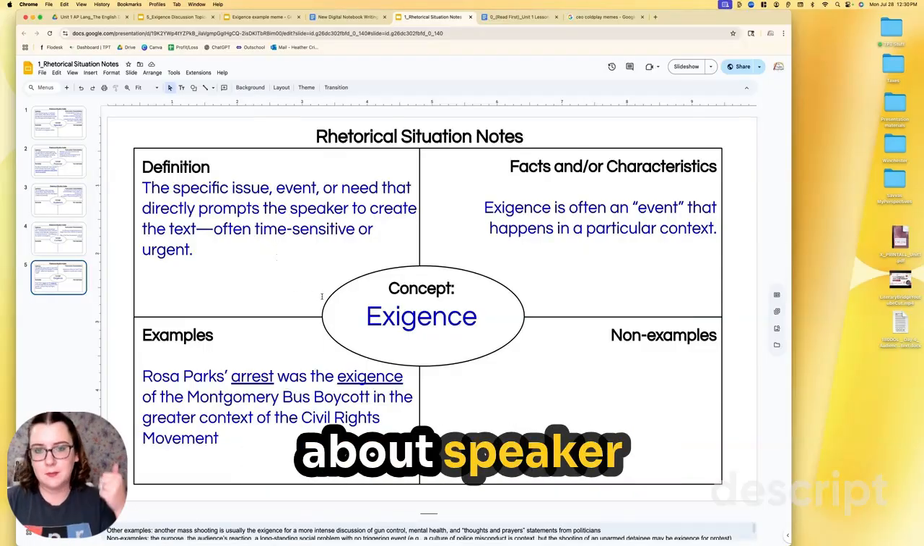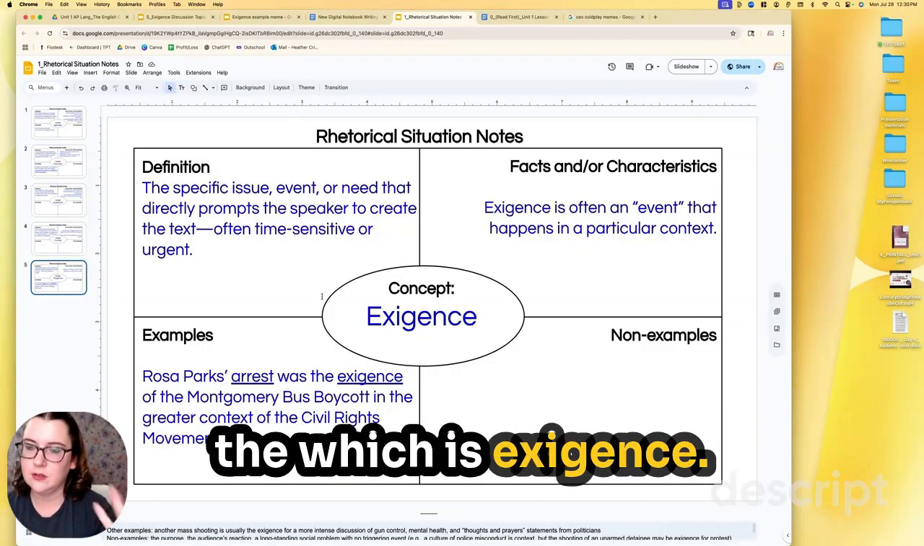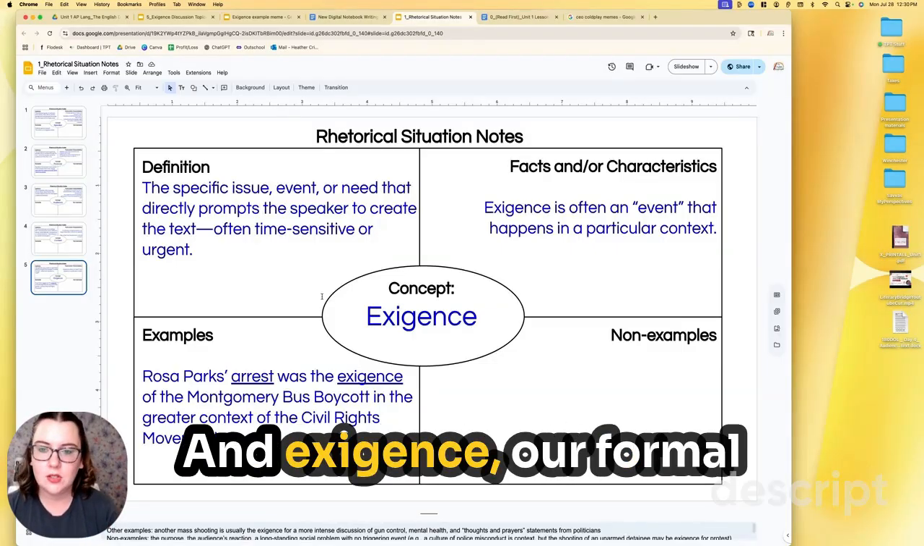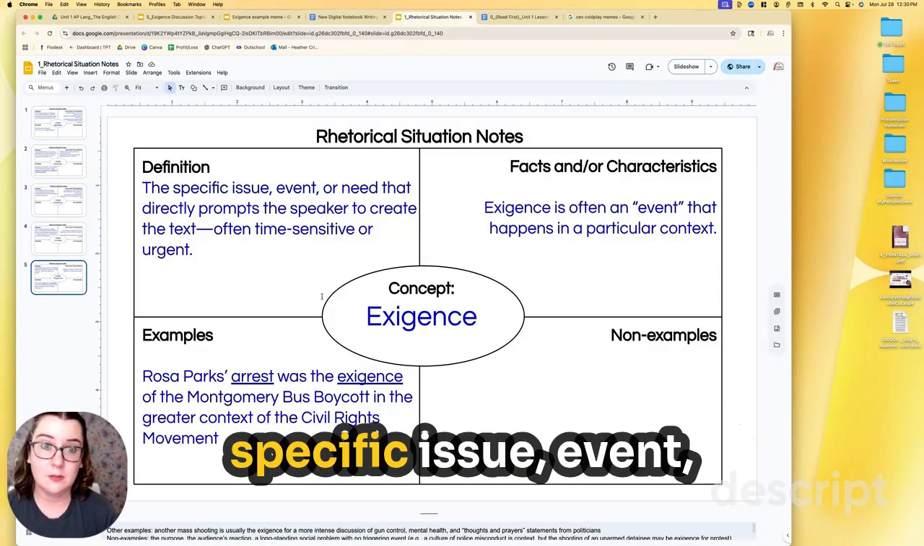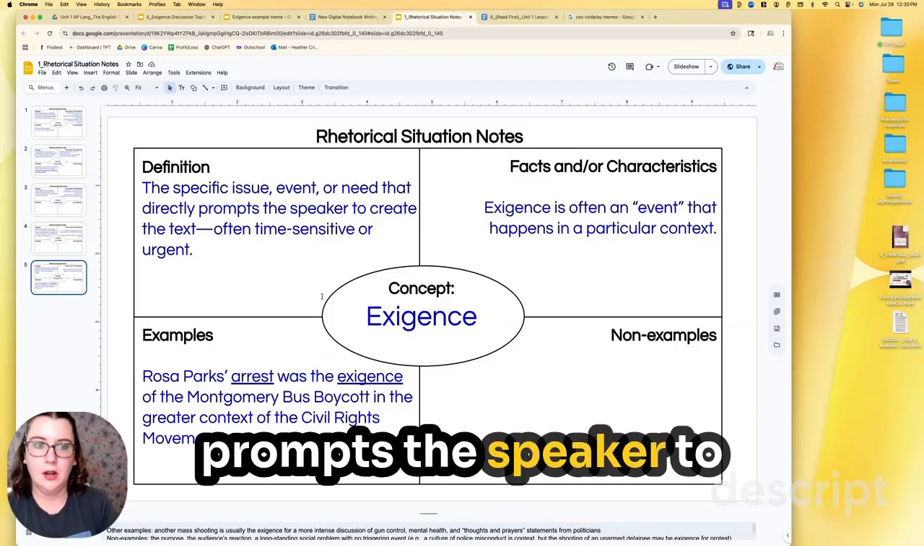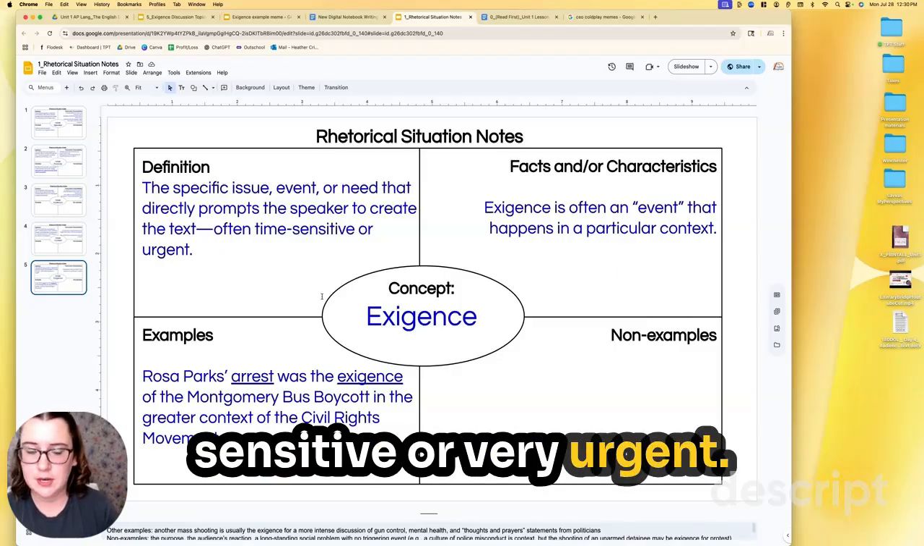We've been talking about speaker, purpose, audience, and context, and now we're going to finish the last piece, which is exigence. So this completes the pieces of the rhetorical situation, and exigence, our formal definition of it, is the specific issue, event, or need that directly prompts the speaker to feel the need to speak. Exigence is very time sensitive or very urgent.